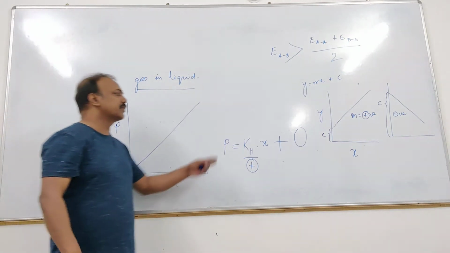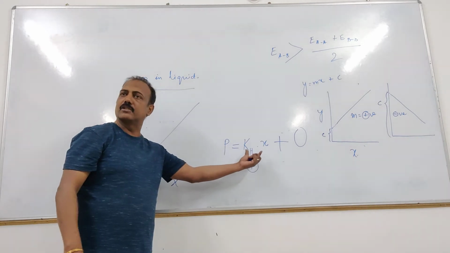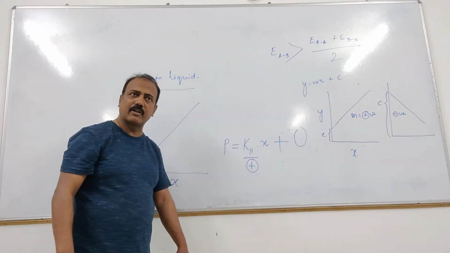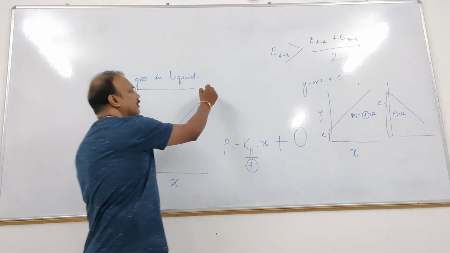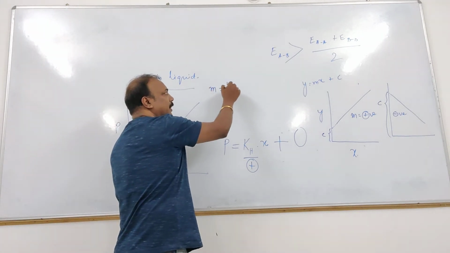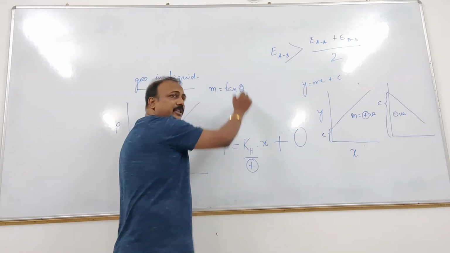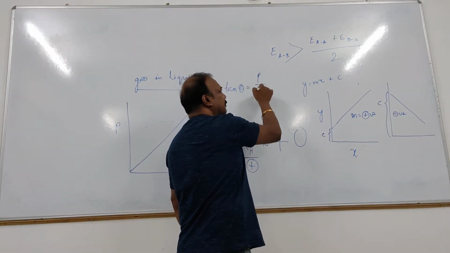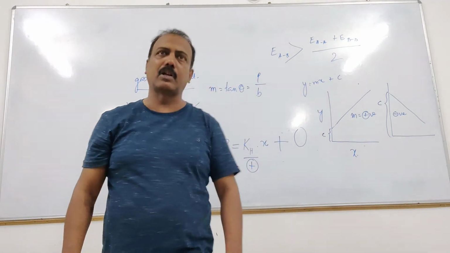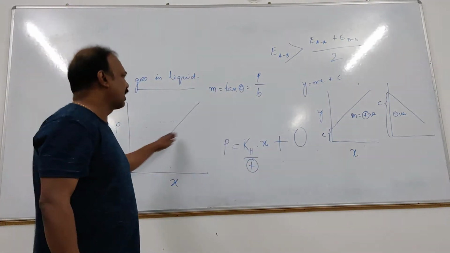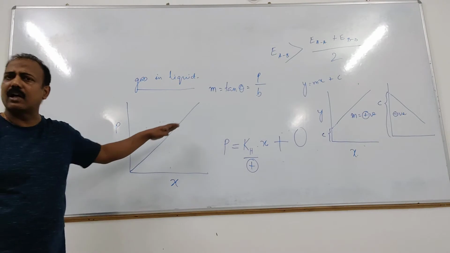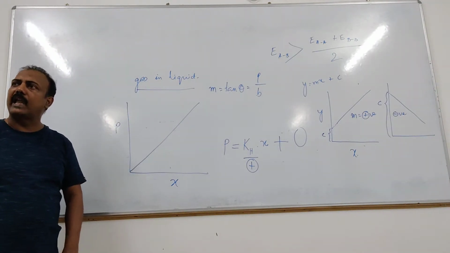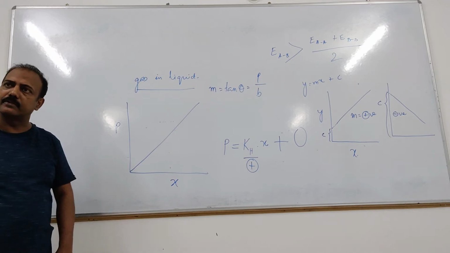Now if somebody tells you to find out the value of KH from the slope, from the graph, straight line, what is slope? M is equal to tan theta, right? Tan theta means perpendicular by base. Now this graph, anywhere, you take as a hypotenuse and draw any right angle triangle to it.